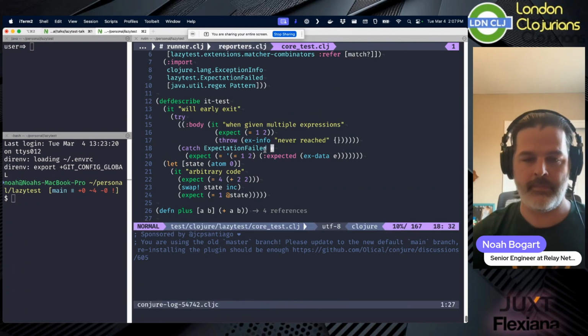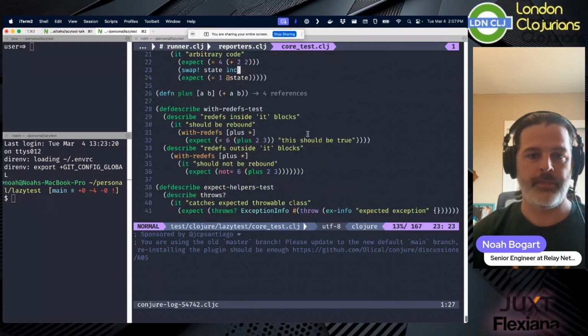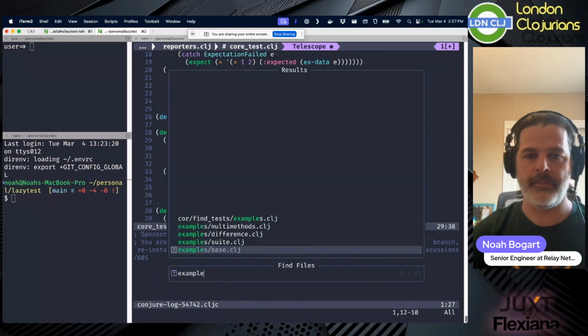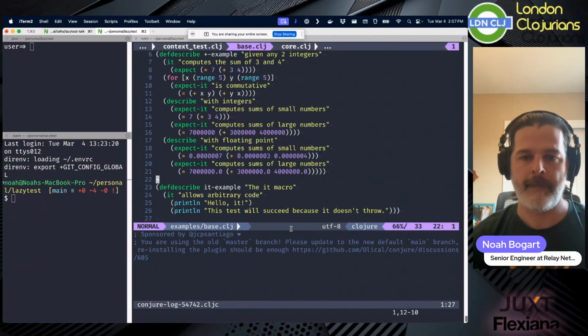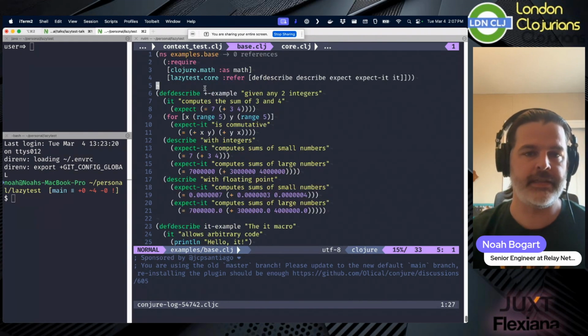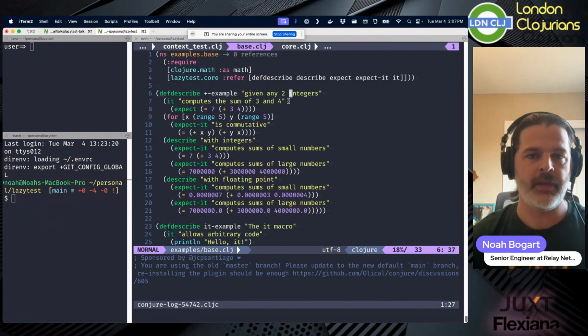All right. So let's show off an example. Here's what it looks like. This is the example from the picture that I took. So you might say, all right, here's a def describe.